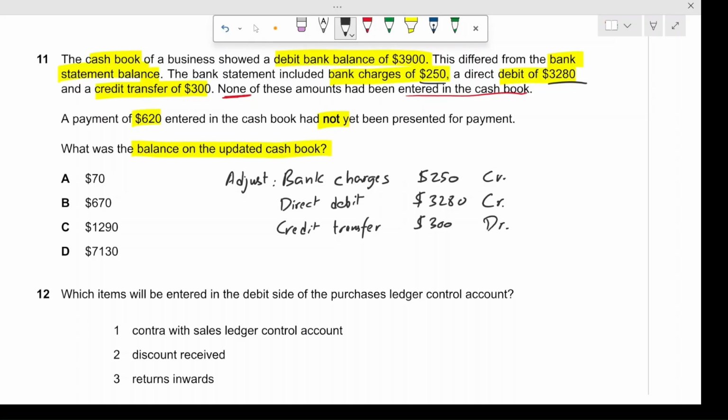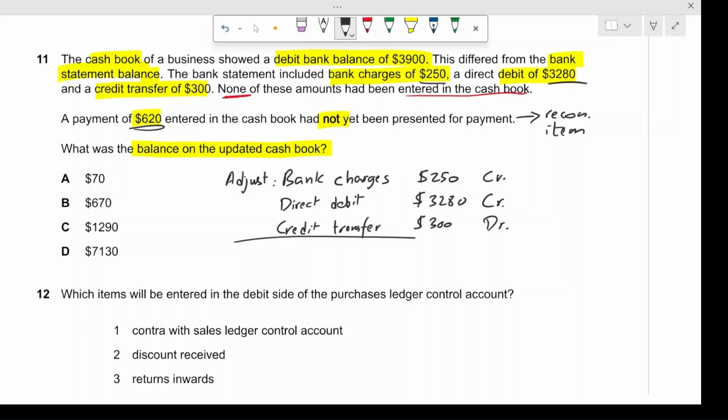But what about the unpresented check? The unpresented check of $620. It stays out of the cash book because it's a reconciliation item. This is a reconciliation item. So this stays out of the cash book itself.